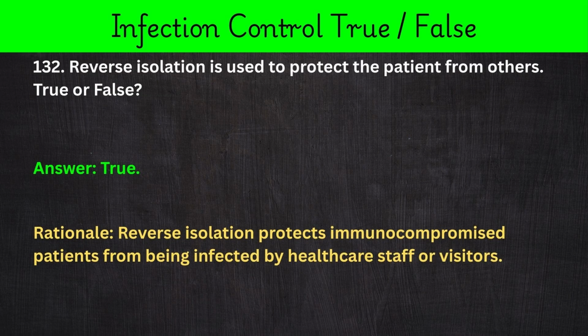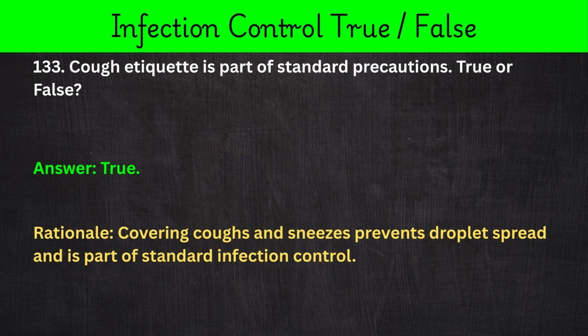132. Reverse isolation is used to protect the patient from others. True or false? Answer: true. Rationale: reverse isolation protects immunocompromised patients from being infected by healthcare staff or visitors. 133. Cough etiquette is part of standard precautions. True or false? Answer: true. Rationale: covering coughs and sneezes prevents droplet spread and is part of standard infection control.